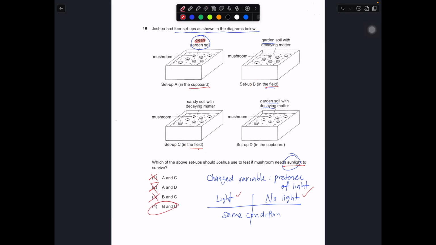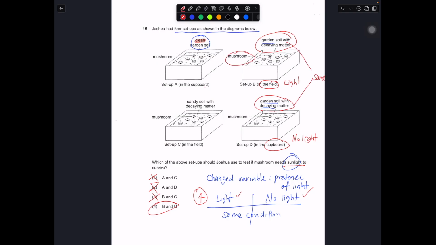So the only answer we are left with is B and D. Let's take a look at why B and D is correct. One of them is in the field, one of them is in the cupboard. So one has light, one has no light. And for the rest, they are the same.